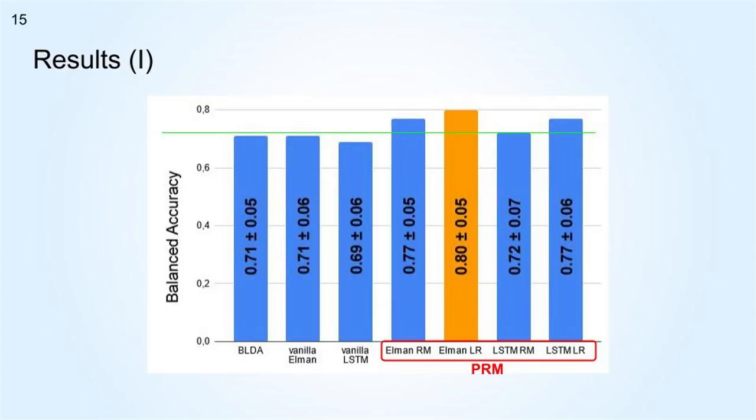Now, let's go with the results. Here we show the results of our models. We are using the balanced accuracy instead of the standard accuracy because of the intrinsic imbalance of the dataset. There is only one target stimulus versus 5 non-target stimuli. We show the state-of-the-art Bayesian linear discriminant analysis, BLDA, proposed by Hoffman, and we also show the results with Elman and LSTM. The first two models are the vanilla architectures, and the last four models have our post-recurrent module.